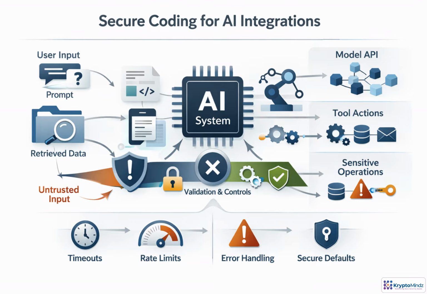When an AI system connects to APIs, retrieval, or tools, raw text must never drive privileged behavior on its own. Prompts, documents, model responses, and tool outputs are all untrusted until checked. Safer code validates parameters, enforces allow lists, applies policy checks, and only then executes actions. Keep secrets and business rules out of prompts. Also use conservative timeouts, retries, rate limits, and error handling, so failures do not become security gaps.